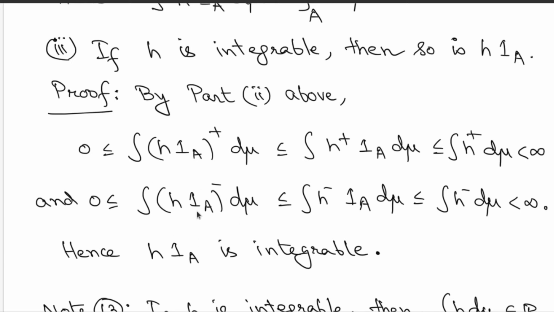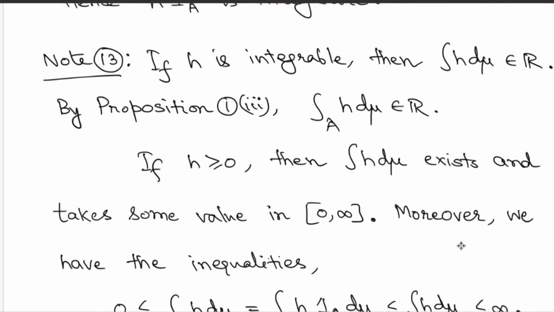Similarly, the negative part of H times indicator A will have its integration finite because it is less or equal to integration of H minus, which is given to be finite. And hence, since the function H times indicator A has this interesting property that both its positive part and negative part have finite integration, then H times indicator A becomes integrable. So that proves it. Great.